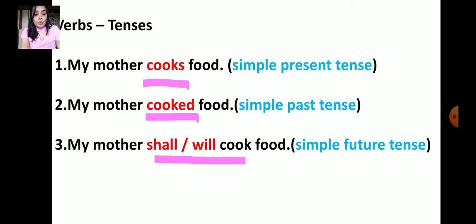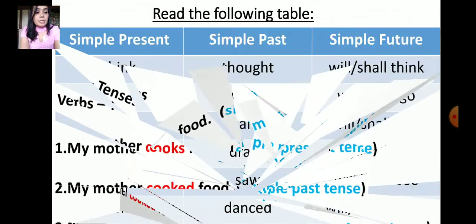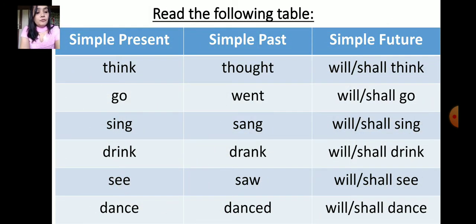Now I'll show you a table of simple present, simple past and simple future. Think, thought, will or shall think. Go is simple present tense. I will go to school. Went, will or shall go.